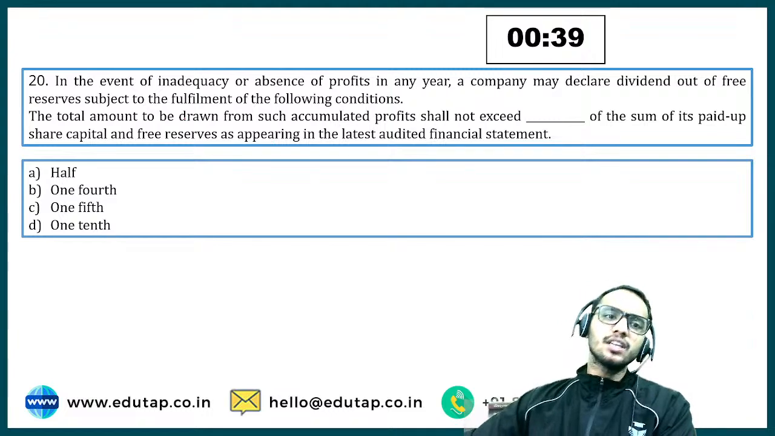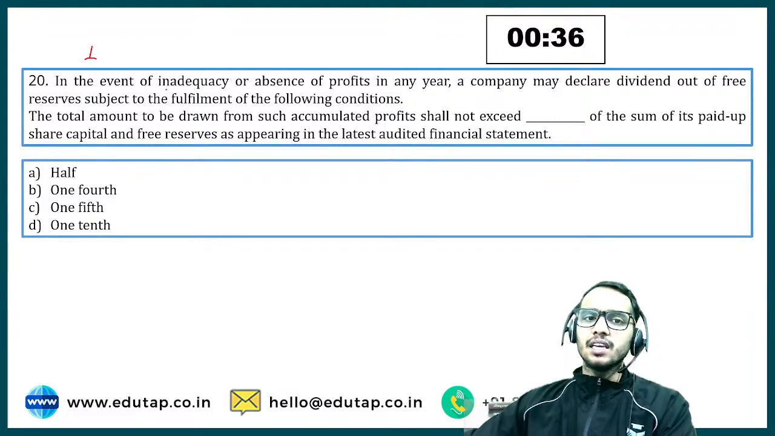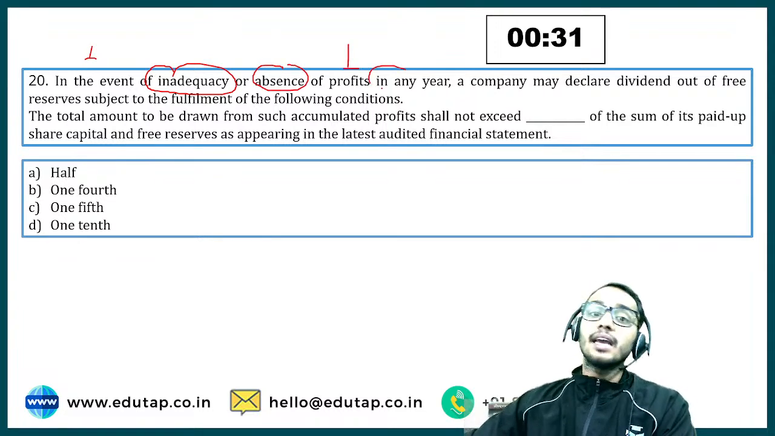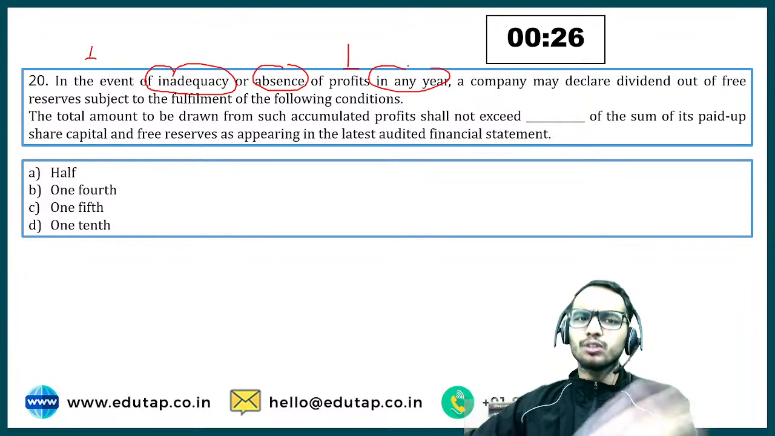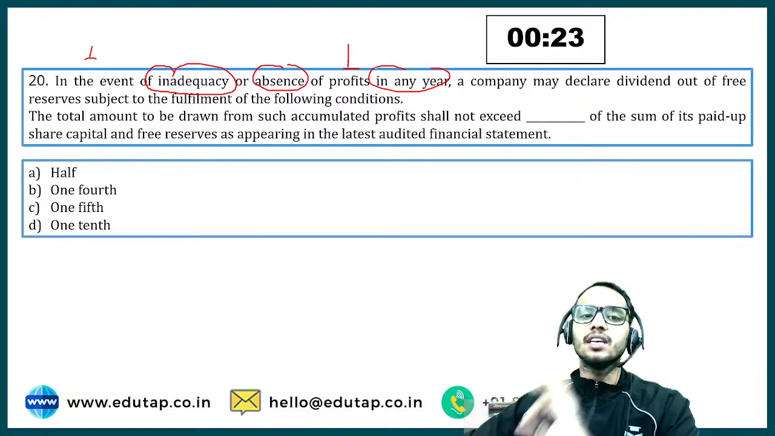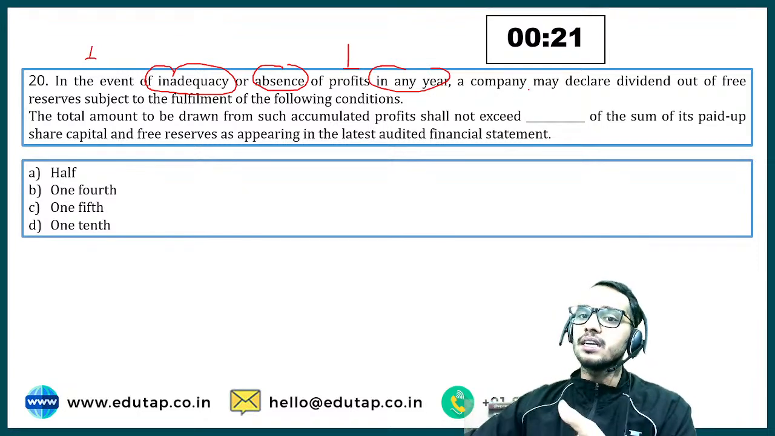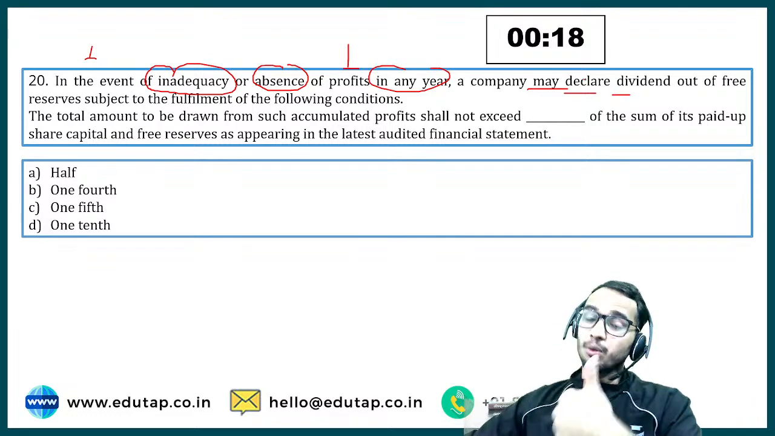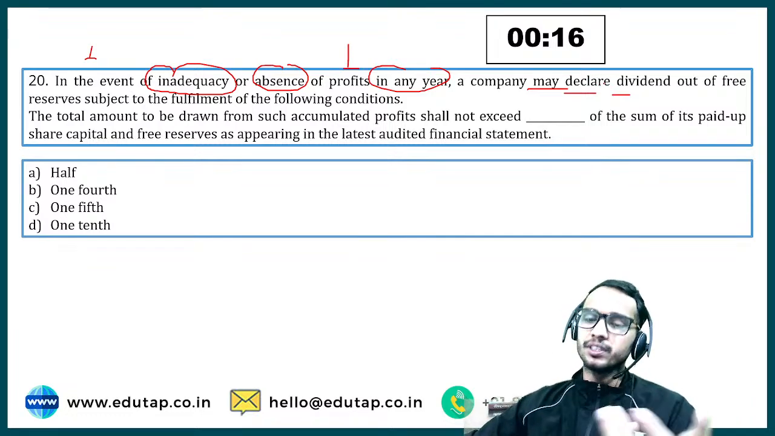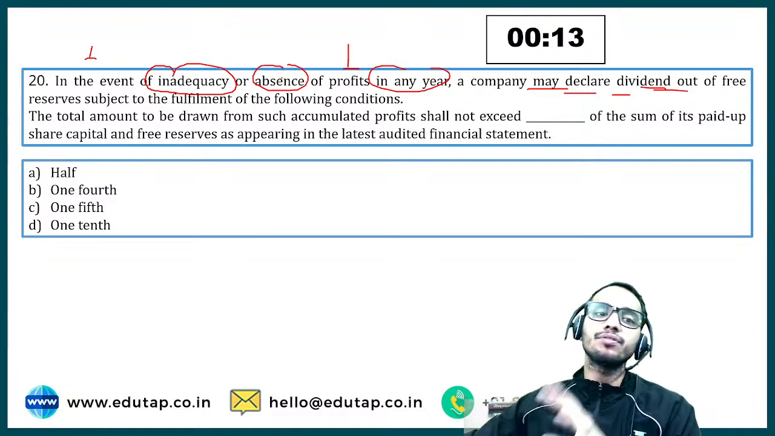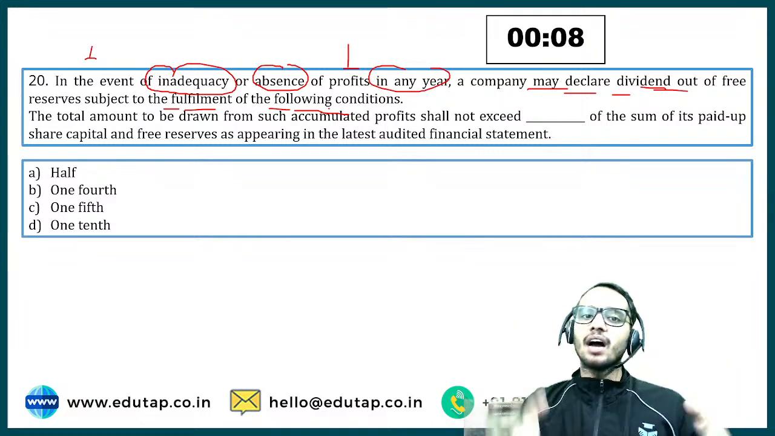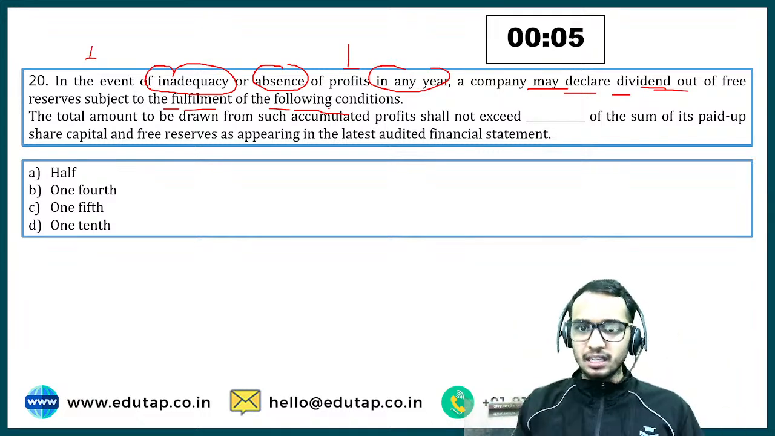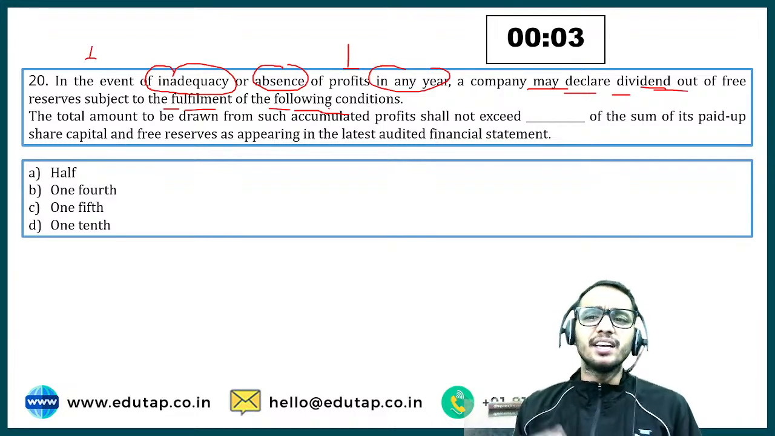Question number 20. In the event of inadequacy or absence of profit in any year. Now same question is here, right? I think it is the case of dividend. Let's read out the full question, then we will get to know. In the event of absence of profit in any year, company may declare the dividend. Yes, it is the question of dividend. It's the important part from the examination point of view. May declare dividend out of free reserve subject to the fulfillment of following condition. So if you don't have the adequacy of profits in the year, then also you can declare the dividend.